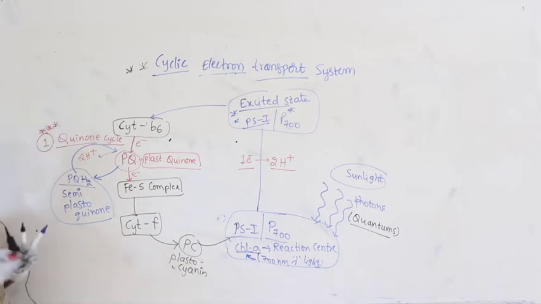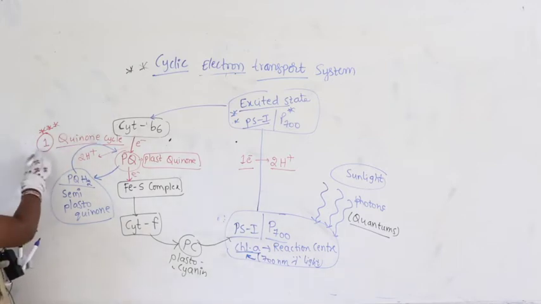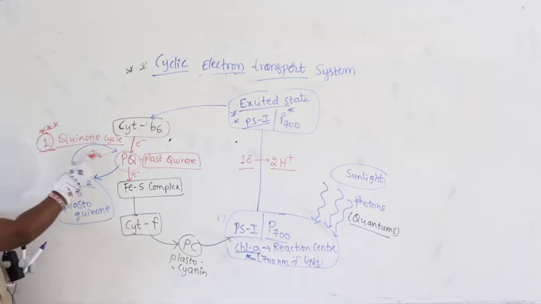Guys, recollect what we discussed about the non-cyclic electron transport system, which I repeated a number of times in the last class: the quinone cycle operates 2 times and there is a production of 2 ATP.